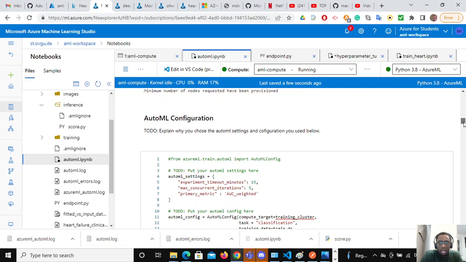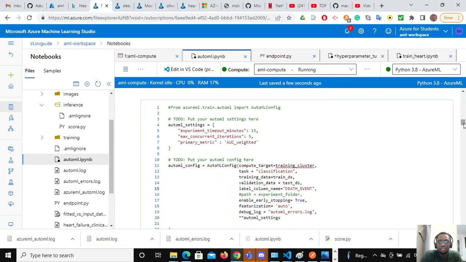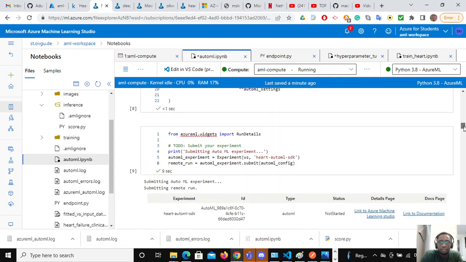Then I configure my settings. For example, I set 15 minutes as my timeout minutes, and my primary metric is AUC, and other settings such as the task being classification. This is a classification example. I also enable early stopping and some other configurations. From there, I submit my AutoML experiment.